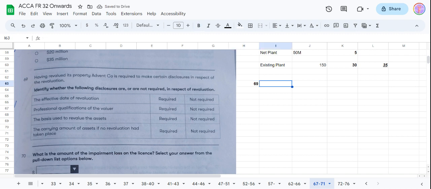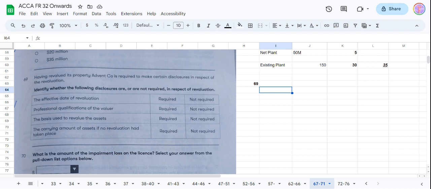Having revalued its property, a company is required to make certain disclosures. What we need to disclose and what we don't need to disclose, there are four things: effective date of revaluation, professional qualifications of the valuer, the basis used to revalue the assets, the carrying amount of assets if no revaluation had taken place. Everything is required, just the professional qualification is not required. There is no requirement to disclose the professional qualification of the valuer.